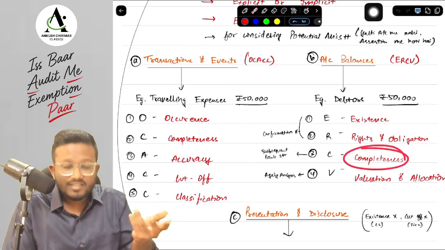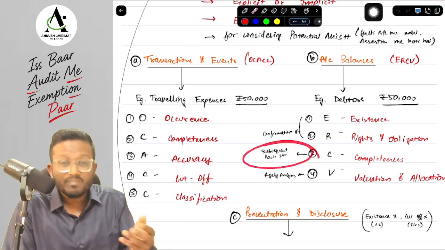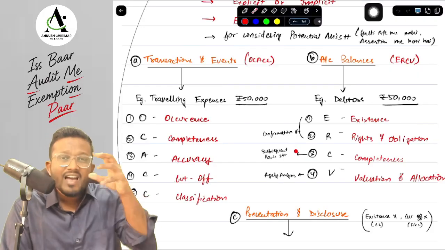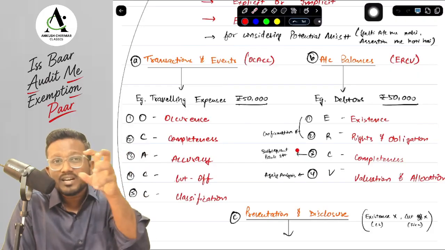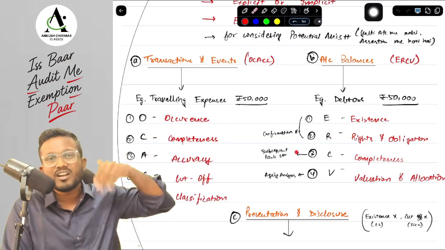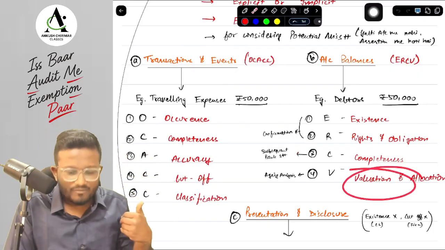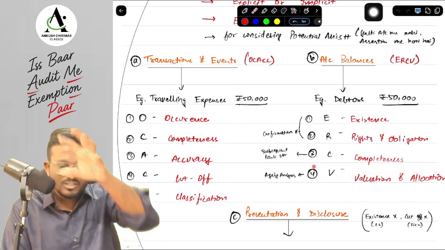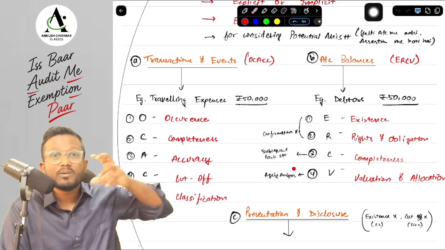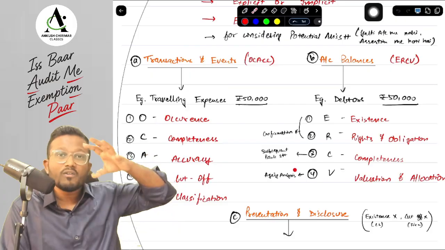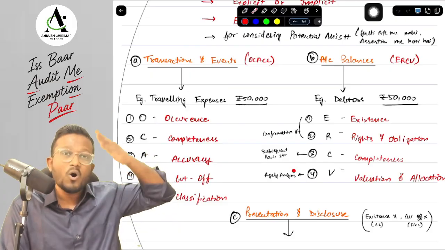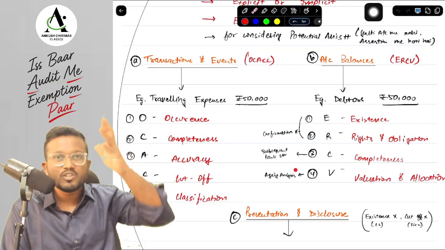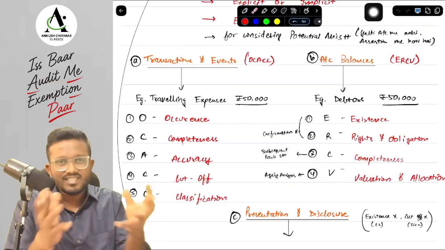If I have to check completeness of the debtors, then I will check the subsequent bank statements after 31st March, whatever the bank statements of 3 months, I will check and I will see what money we have received from the debtors and whether those debtors were recorded on 31st March or not. And lastly, if I have to check the valuation, which means I have to check the provision for doubtful debts, which are created based on the aging analysis. So I will see what percentages the management has made, and whether the management has done it such that the very old debtors are provided at higher percentages than the debtors which are new. Okay, yes sir. So all these things are happening in your assertions.